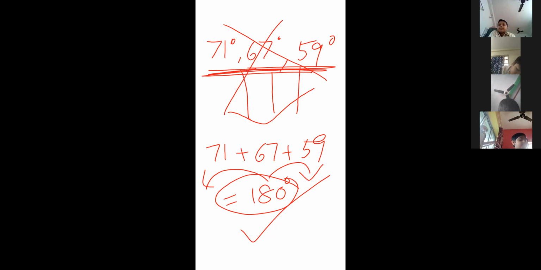Now that is on the basis of angle. Now on the basis of sides, how to do? Suppose three sides are given: 7 centimeter, 6 centimeter, 3 centimeter. Ma'am, I can tell the answer. No, wait. Let me explain for the others first, then it will be answerable. Now look very carefully, everybody. What to add?